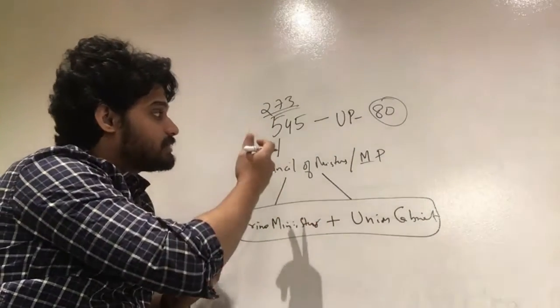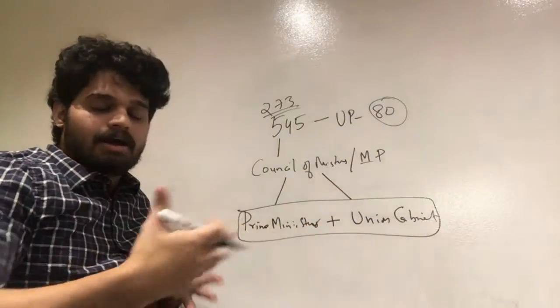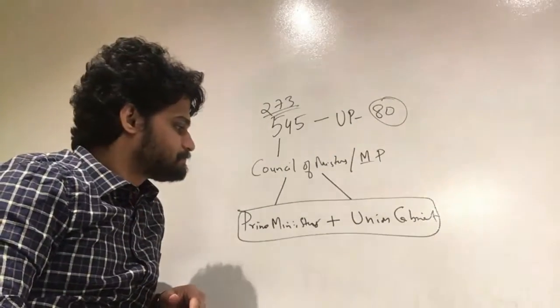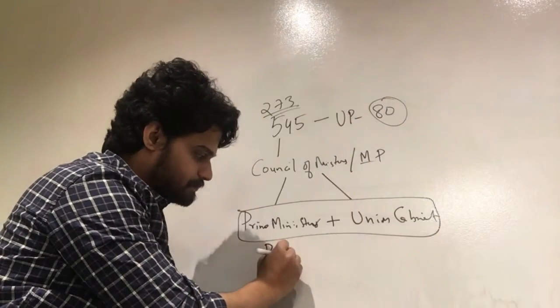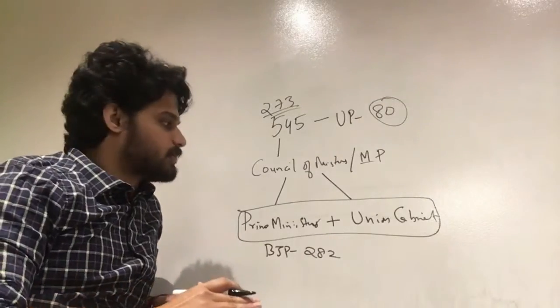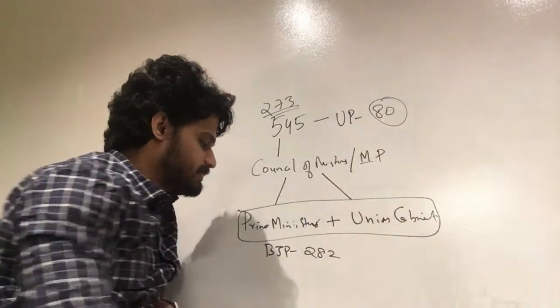So if one political party hits this majority, then they form the Prime Minister and Union Cabinet, and they have the upper hand in creating these laws and making the decisions. So for example, in the 2014 election, BJP won 282 seats. That was a clear majority win, and they could clearly form their Prime Minister and also the Union Cabinet.